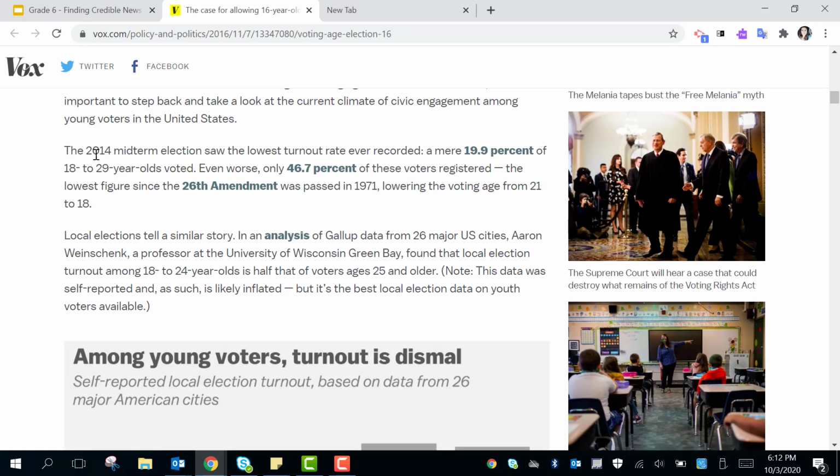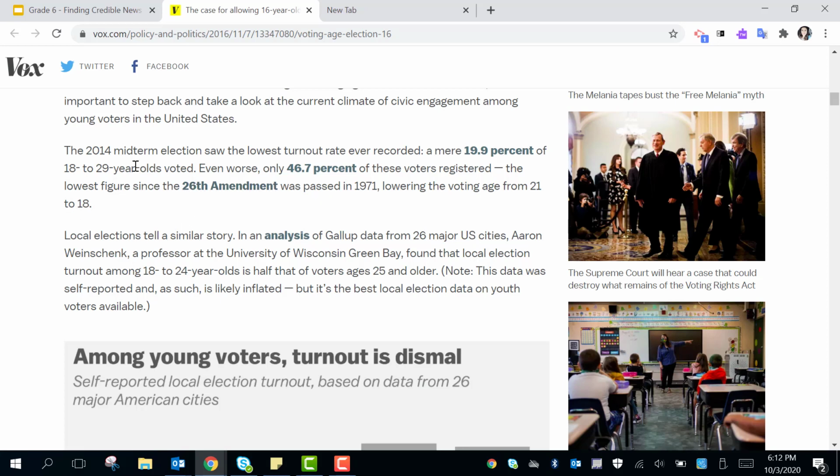Let's continue. The 2014 midterm election saw the lowest turnout rate ever recorded. A mere 19.9% of 18 to 29-year-olds voted. Even worse, only 46.7% of these voters registered. The lowest figure since the 26th Amendment was passed in 1971, lowering the voting age from 21 to 18.